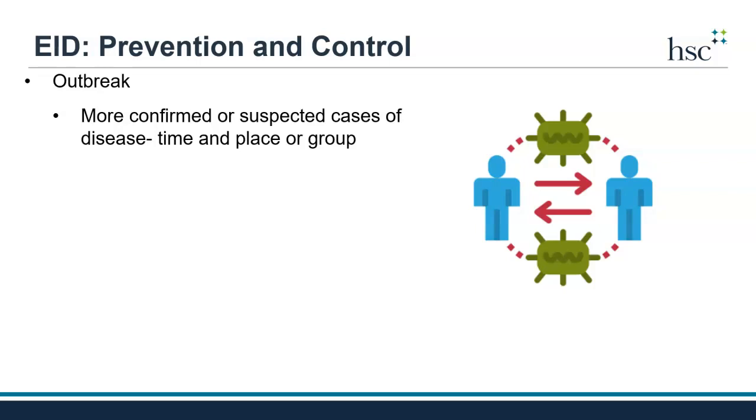This can be 3 or more cases of influenza in the nursing home in the last 3 days among staff or residents, or this can also be 3 or more staff or residents presenting with new respiratory symptoms in the last 3 days. For rare or serious diseases, an outbreak can be just one case of the disease.